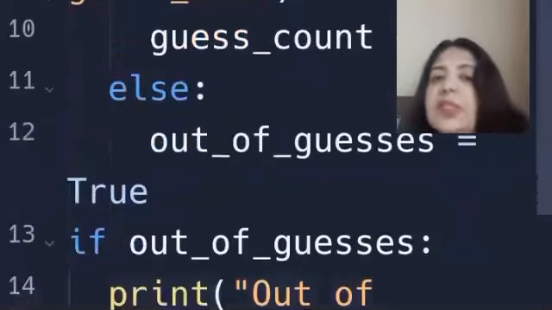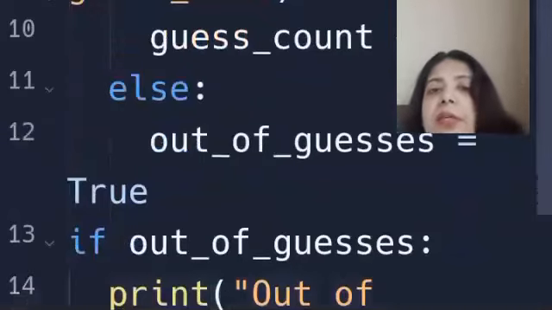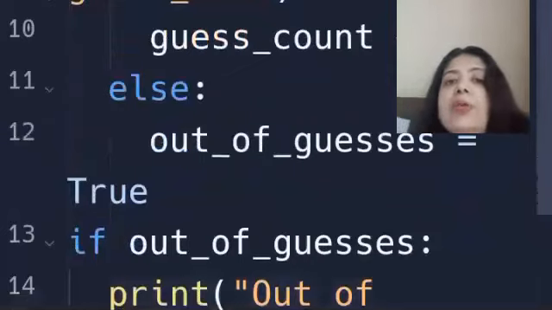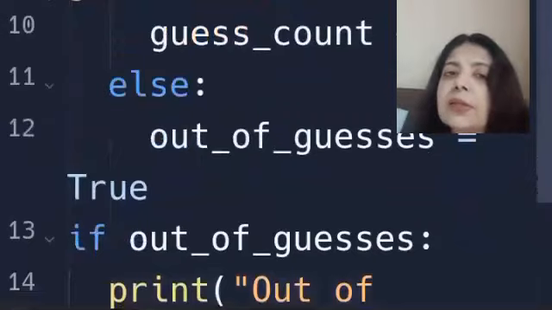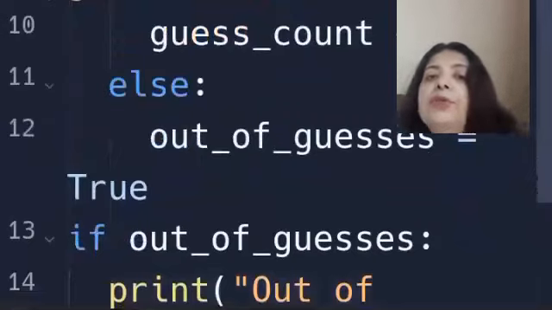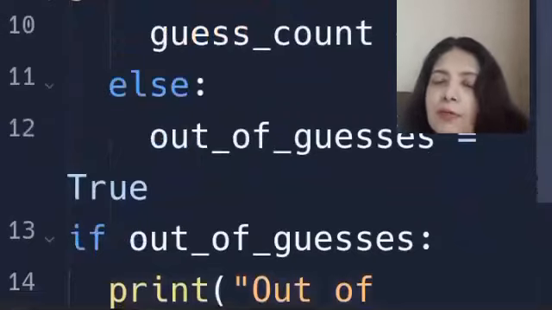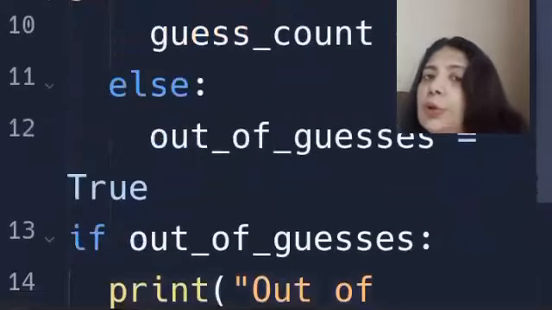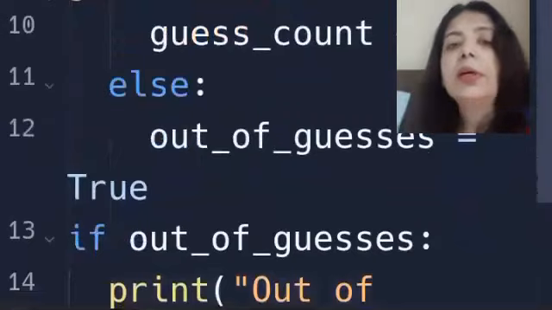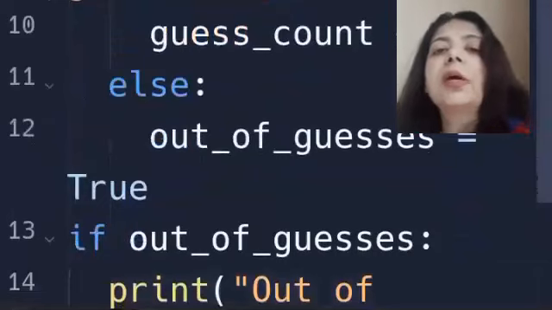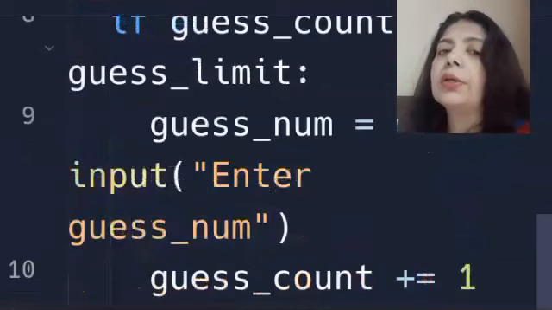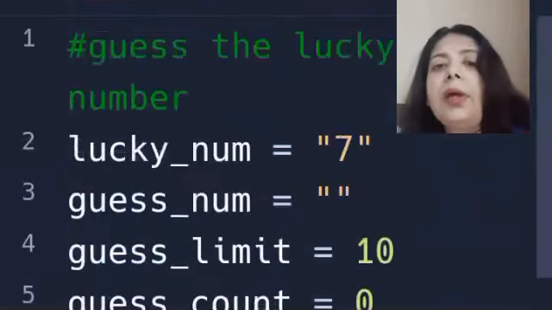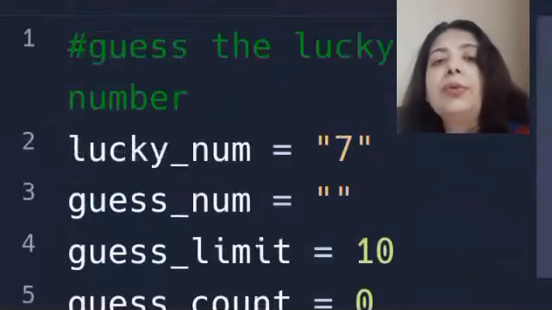In that scenario, you are totally out of guesses, so you would print "out of guesses, you lose." Once you're out of the guesses, you cannot proceed any further, so you have to lose. There's no choice. This is how you decide whether you lose or win.